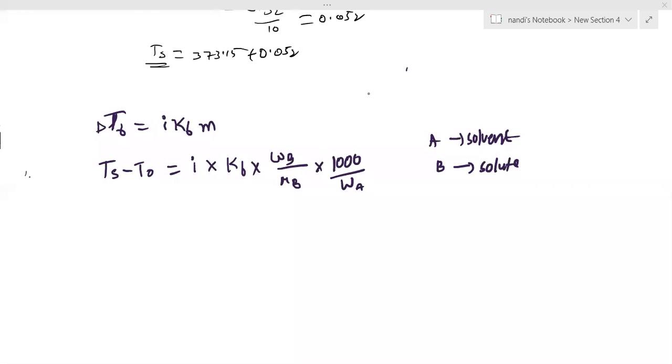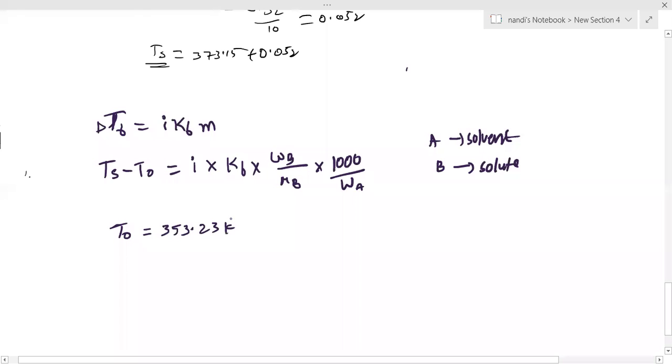Again, boiling point of benzene. You can write boiling point of benzene means T naught, which is the initial value. If pure, that is T naught only. Solution means this is right. T naught equal to how much is given? Note down first: 353.23 Kelvin.